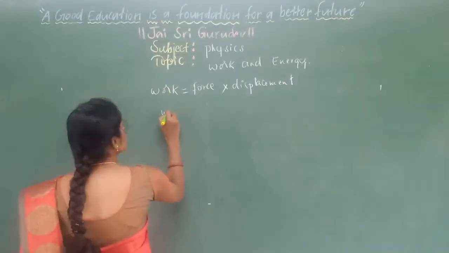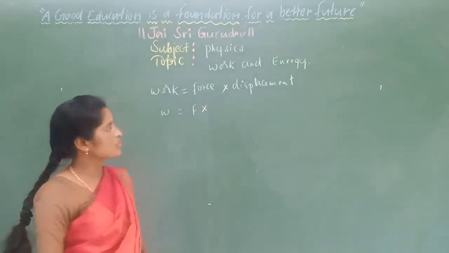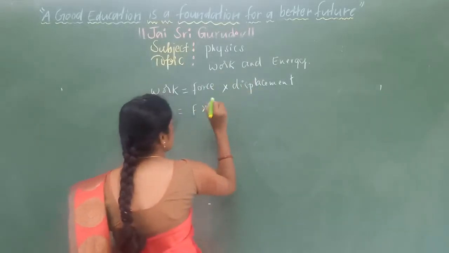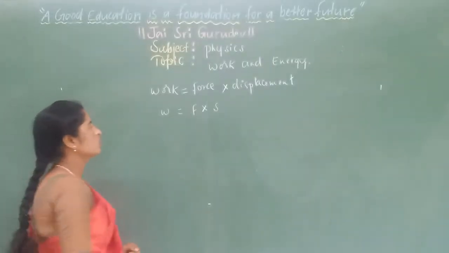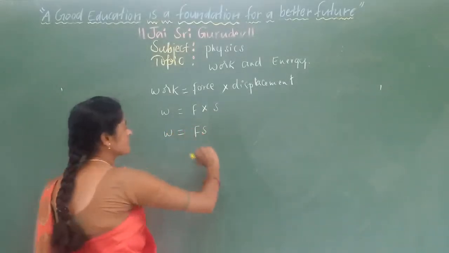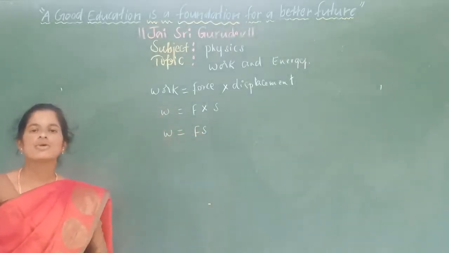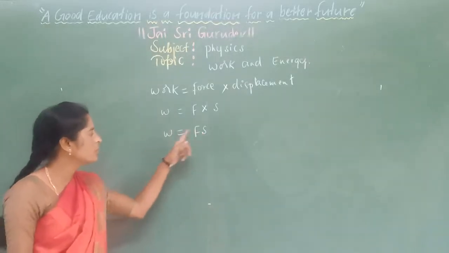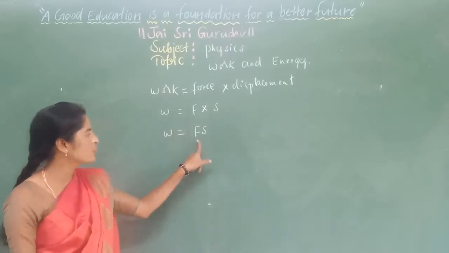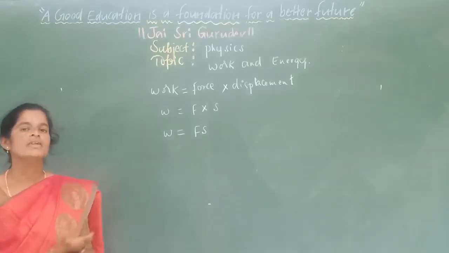Work is written as W, force is denoted by capital F, and displacement is denoted by the symbol S. The equation of work is W = F × S, that is, the product of applied force and displacement of the object in the direction of applied force. Here you need to concentrate on three terms: the work, the applied force, and the displacement of a body in the direction of applied force.